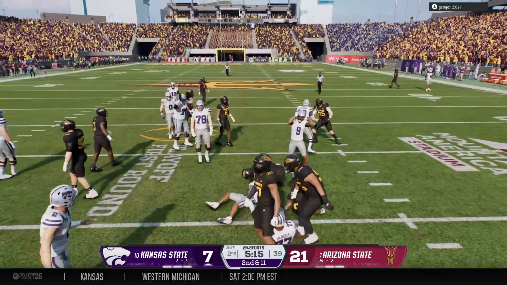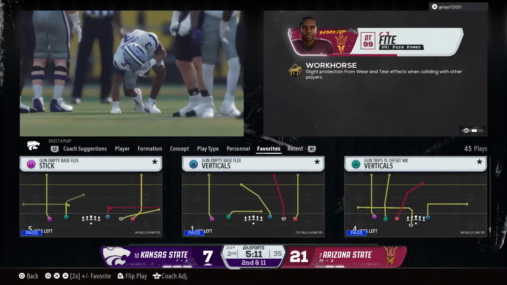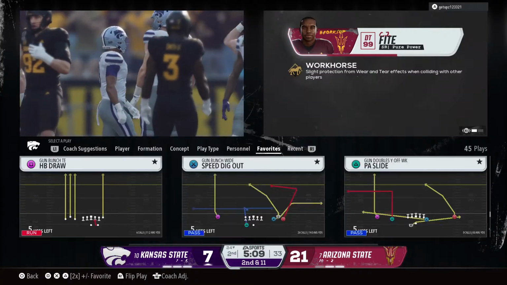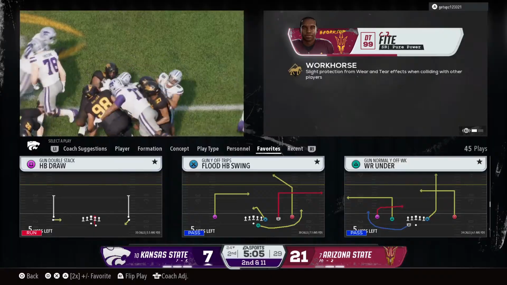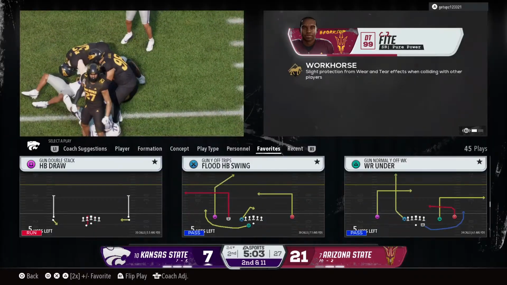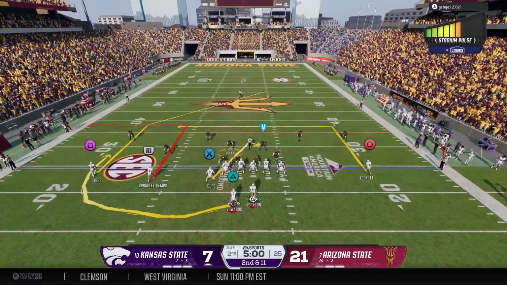Well, they try the middle, but stuck for no gain. The back just had no chance there. The defense is all over the draw play to stop him behind the line. Yeah, I don't know if they were tipped off or what, but they weren't fooled at all. You could tell the defense was dialed in, knew exactly what was coming, and made the tackle.